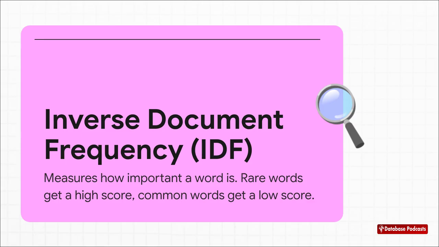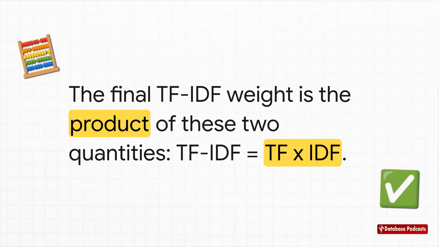It gives a higher weight or a higher score to words that are rare overall, and it pushes down the score of very common words. So a word like algorithm might be frequent in one article, but if it's rare everywhere else, IDF flags it as important. And the final TF-IDF score is just a result of multiplying those 2 numbers together. What this means is that a word gets the highest score when it's frequent in one document, but pretty rare everywhere else. That score is a much, much better indicator of a word's true importance.